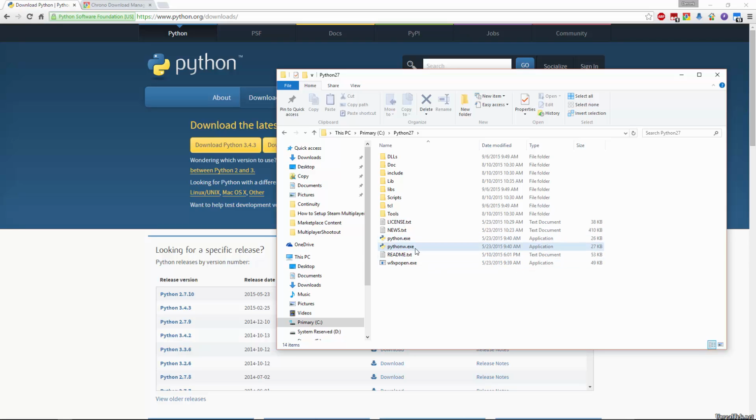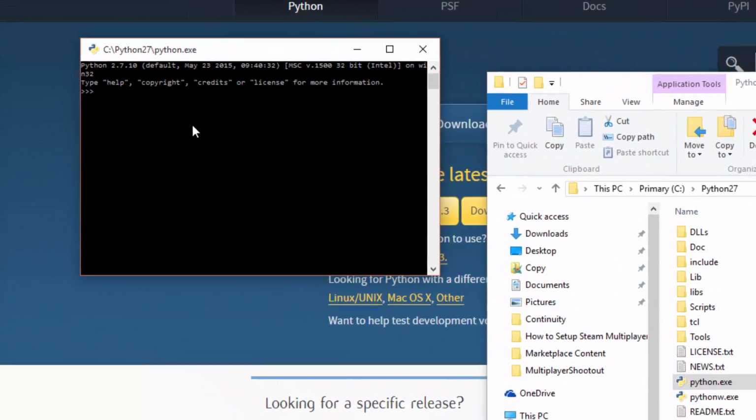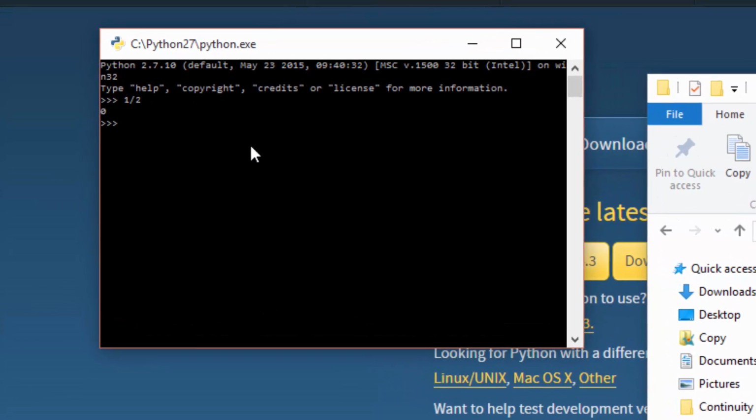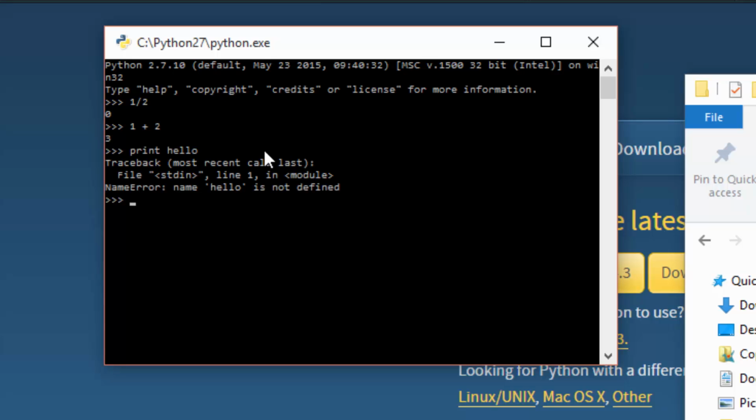We have Python w, which will do nothing if you open it, and Python. So if we open Python, you see we get this little window, and we can do things such as 1 divided by 2 to get 0, or 1 plus 2 to get 3, or print hello, which gives us an error, or we can print hello the proper way and it'll give us back hello.